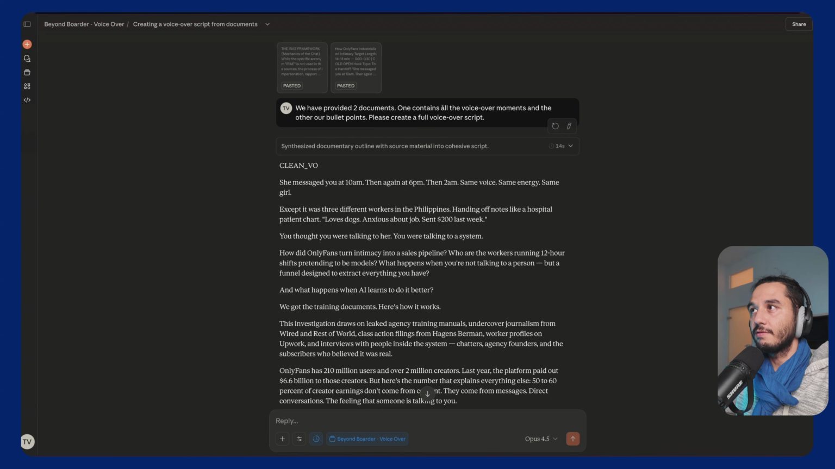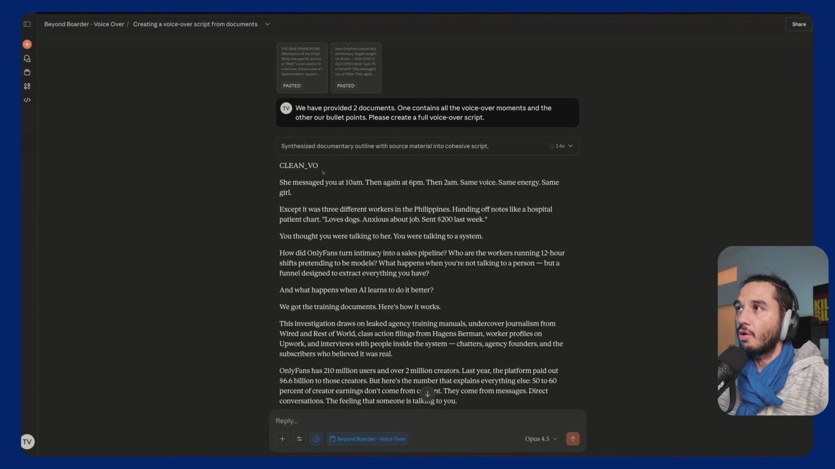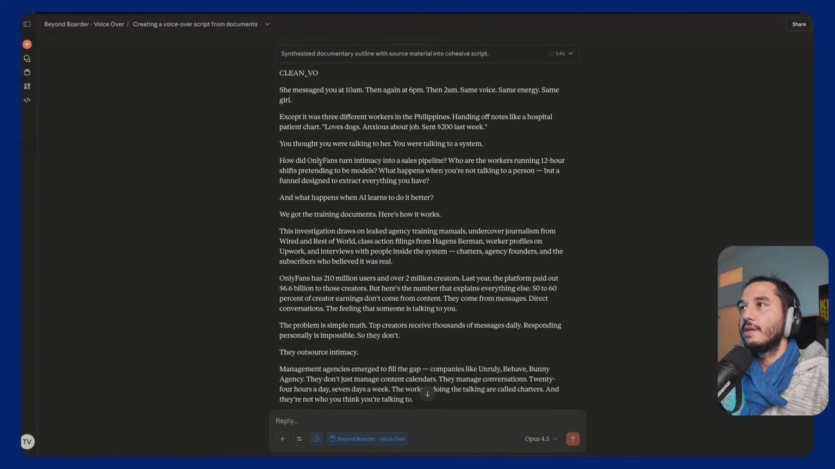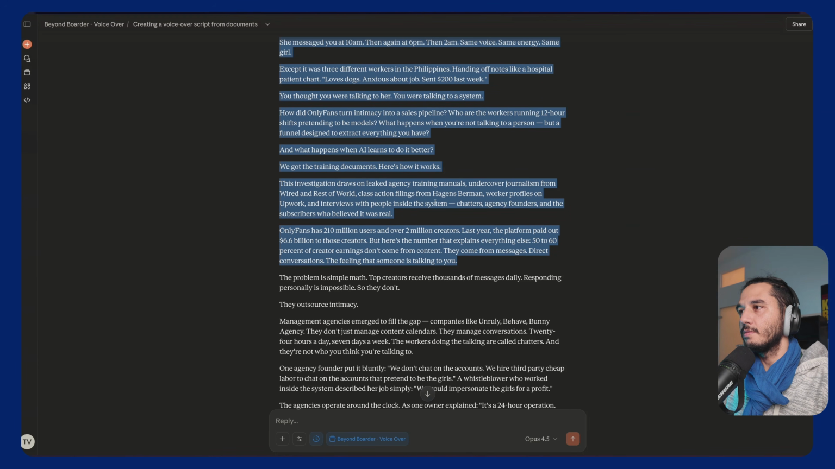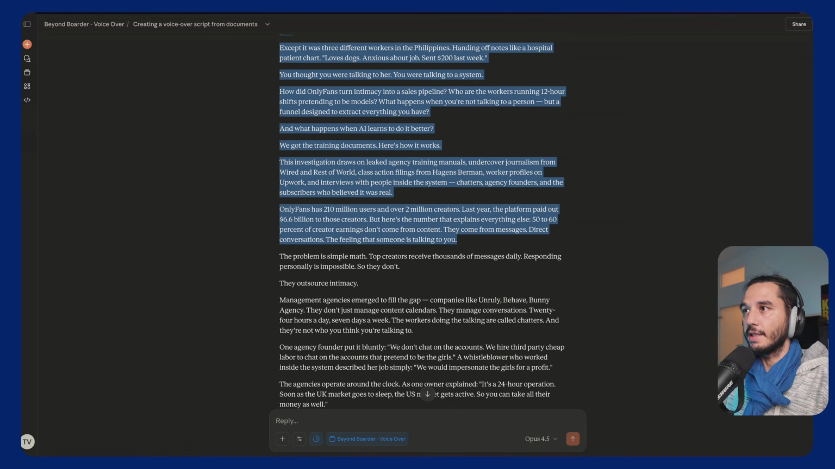I wasn't specifying anything. I didn't write, give me a clean voiceover, because that's all from the system prompt here. And this is basically what we have, a clean voiceover. So now we can read the clean voiceover here. Just reading it, it already looks great.